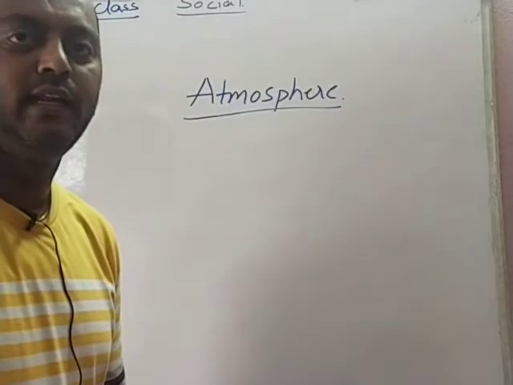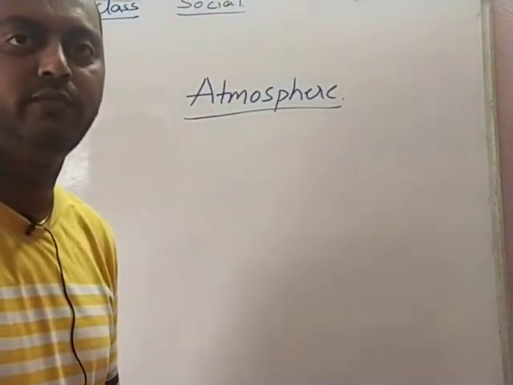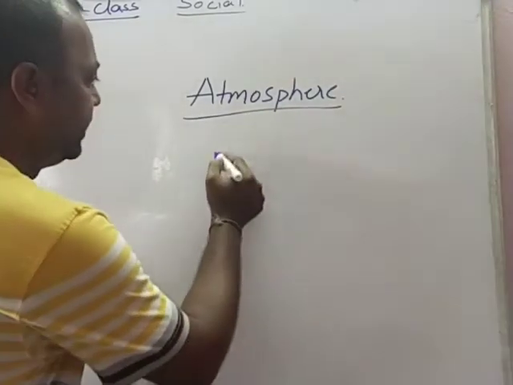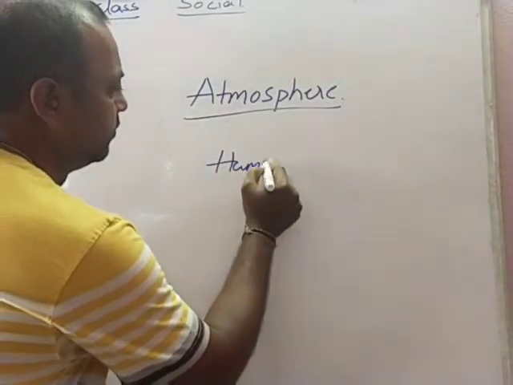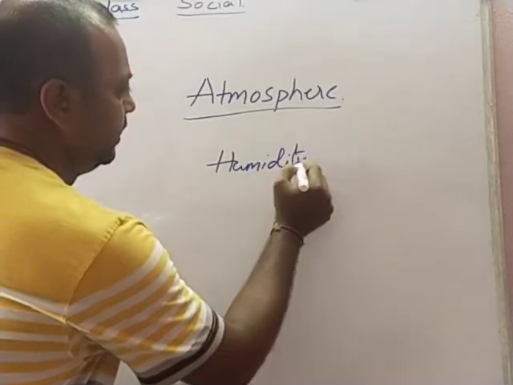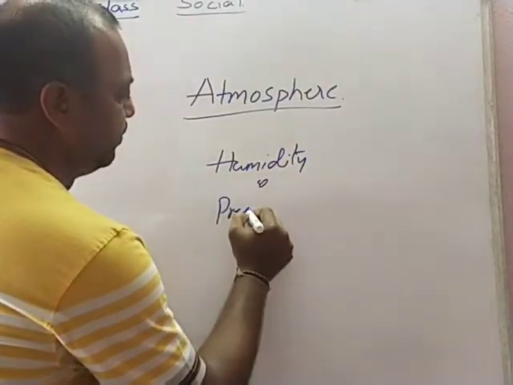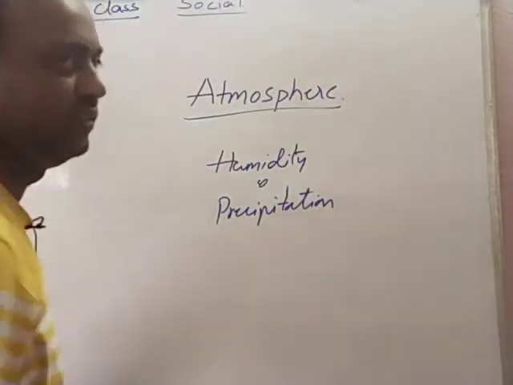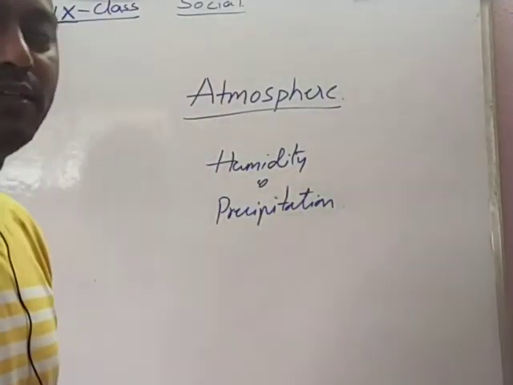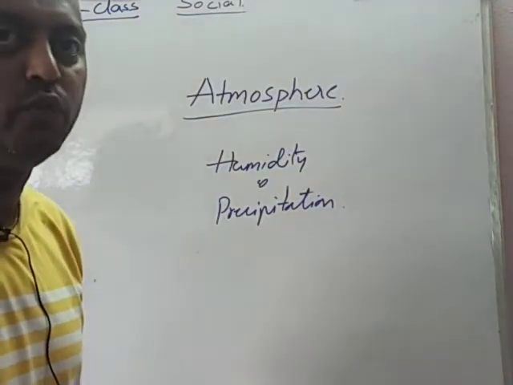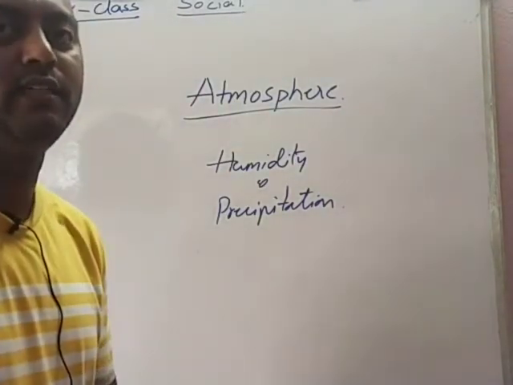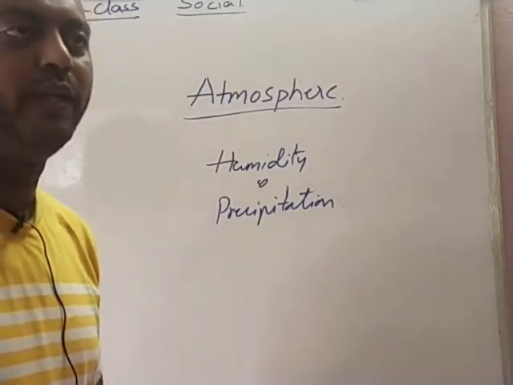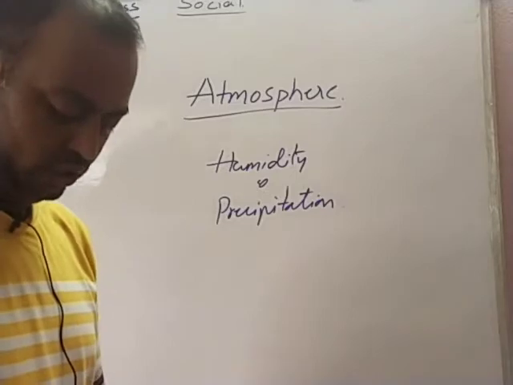Children, in the earlier class we tried to understand the difference between weather and climate, and today we learn about humidity and precipitation. Of course, these two terms are not new for us because these are part and parcel of the atmosphere. These are the two important elements present in the atmosphere. They are also called atmosphere variables. So when I talk about humidity, children, you know it very well.